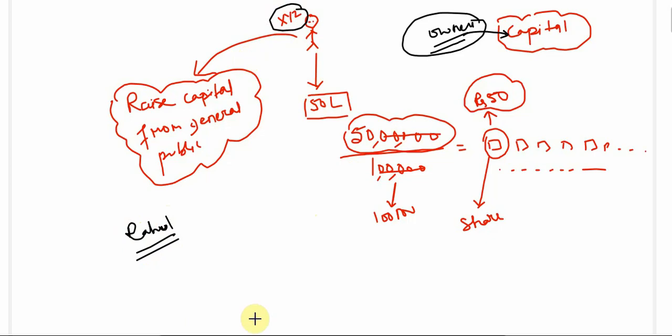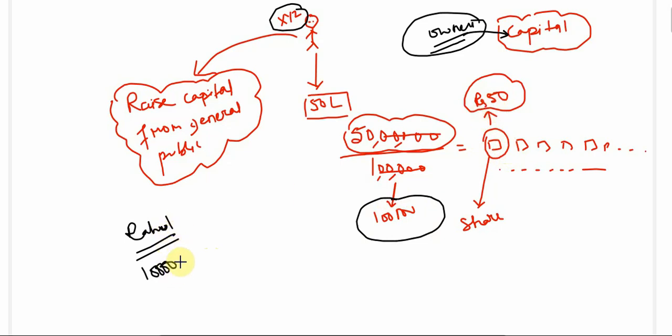So he is purchasing, let's say, 10,000 shares out of the 1 lakh shares, because the whole 50 lakh has been divided into 1 lakh shares, right? So he's purchasing 10,000 shares, and the cost of each share is rupees 50, right?